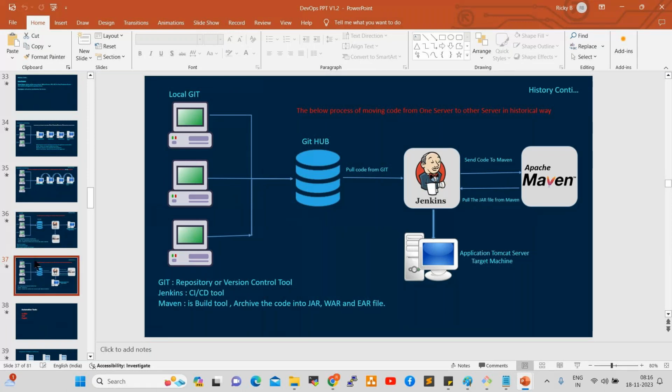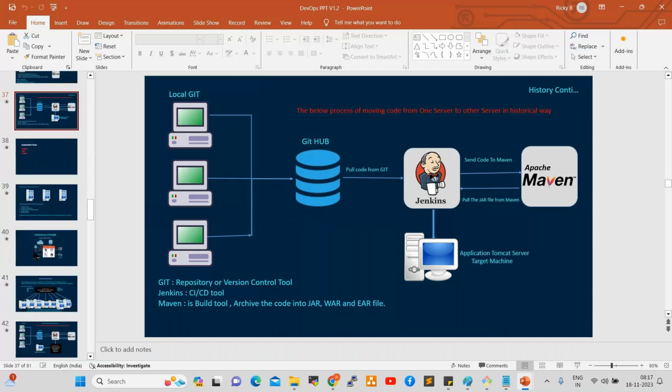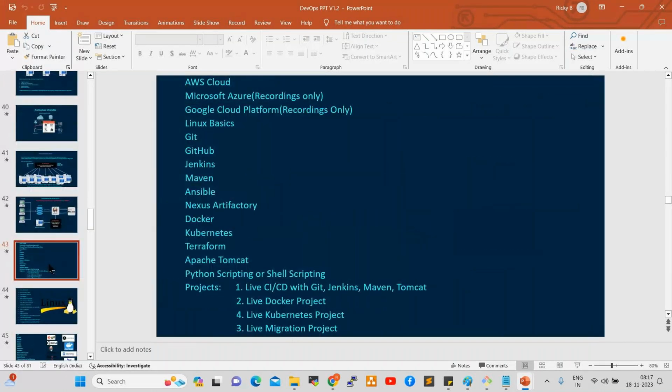So now these are the tools we are going to discuss. We already started AWS Cloud two days back, right? So we are working on AWS Cloud currently. Microsoft Azure and Google Cloud Platform recordings will be provided, so infrastructure recordings will be provided. Those videos, I took the classes for other Azure and Google Cloud batches. Those videos I will provide.